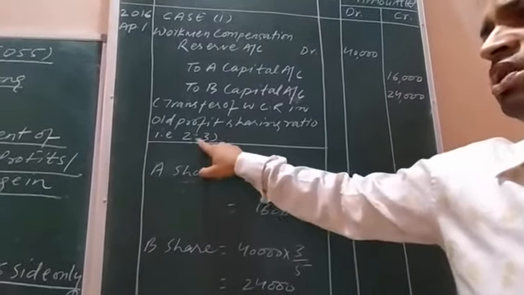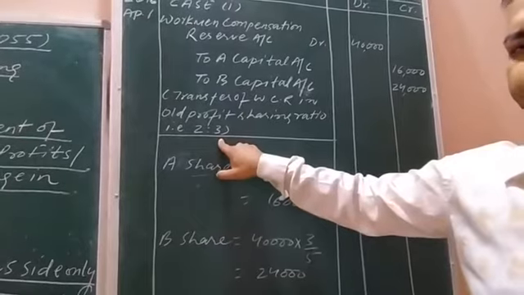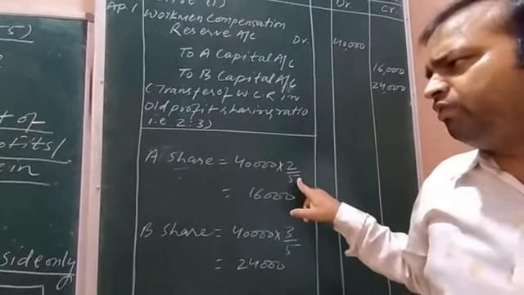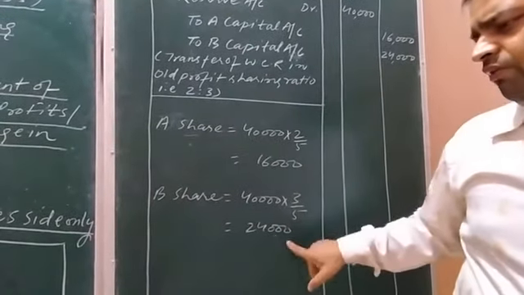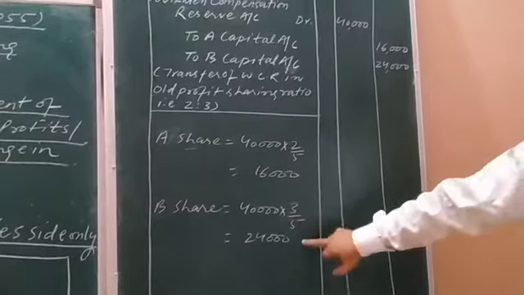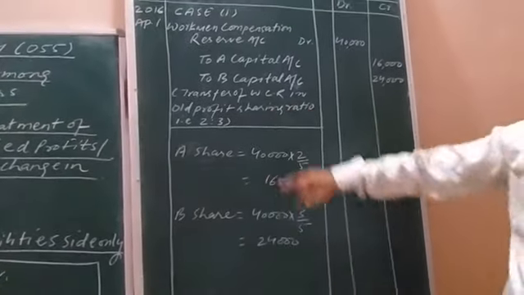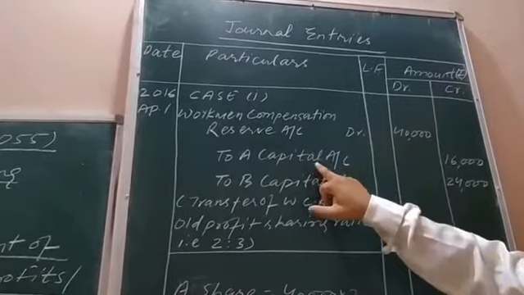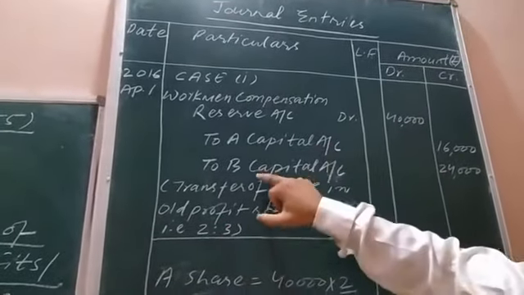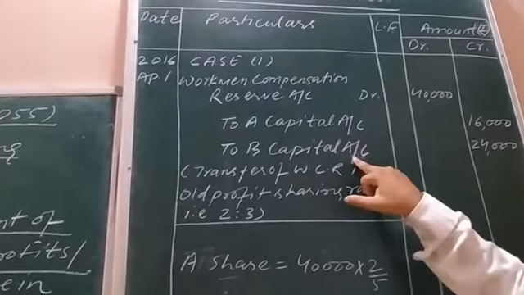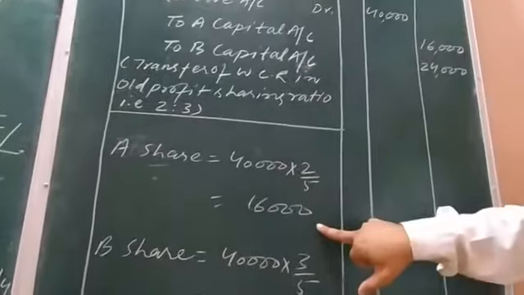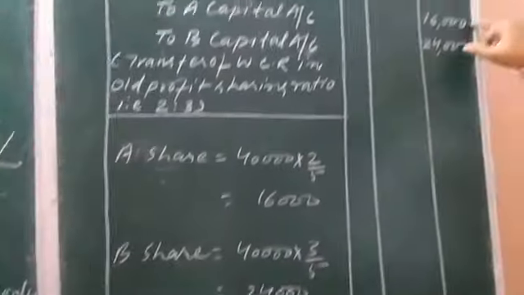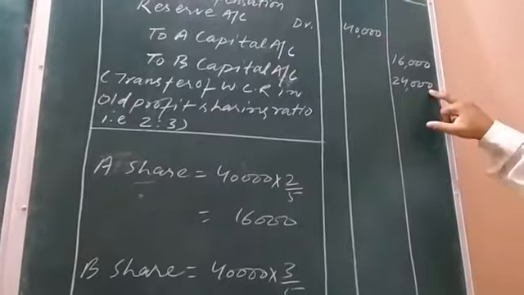2:3. Means 2/5. Just add 2 plus 3, 5. 5 will be the denominator. 2/5 of 40,000 will be shared by A, and 3/5 will be shared by B. Okay, 24,000 rupees. Right. Workman compensation reserve account debit to old partners capital. Old partners are A and B. To A's capital account, to B's capital account. Amount so calculated by me here. You can see here 16,000 will be written in front of A's capital and 24,000 will be written in front of B's capital. Okay.